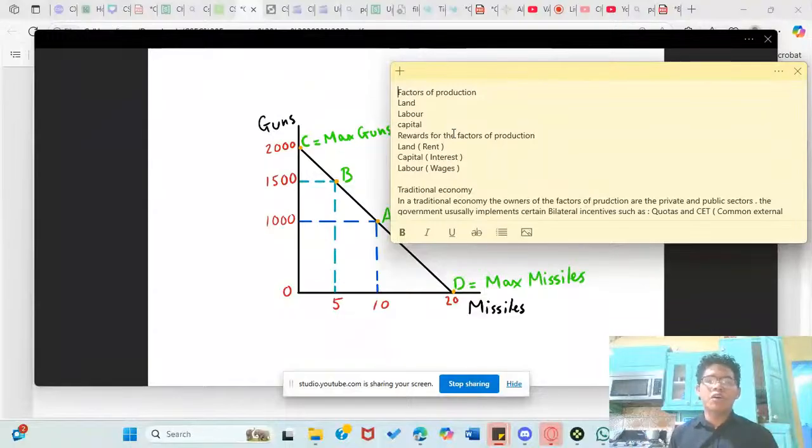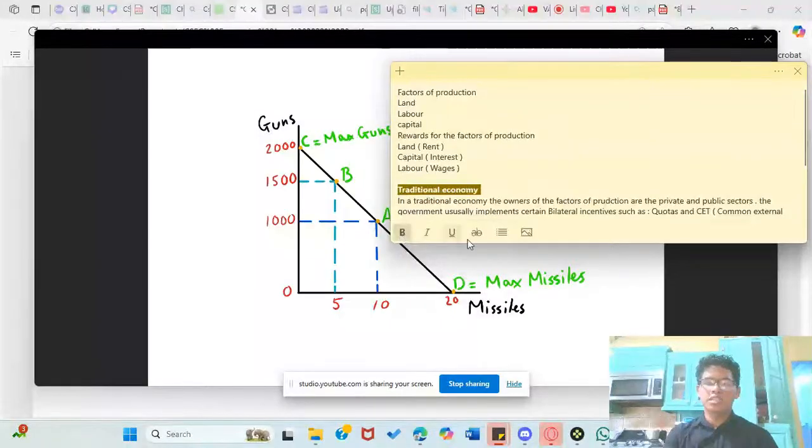Capital includes machinery, products, what the business has, vehicles, trucks, etc. For this, we have interest. And for labor, we have wages. That is something that you have to give up, but it's still a factor reward. If someone is working at your business, you have to give them wages. That's just common sense. So let's look at something called the traditional economy.